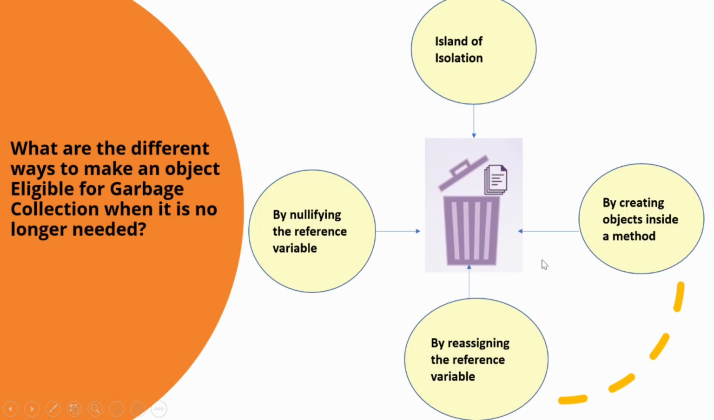The last one is the island of isolation. Island of isolation describes the situation where there exist one or more objects in the program which are not accessible from anywhere in the application as they contain no external reference to them. It is not possible to access such objects through any means, and thus they become eligible for garbage collection.